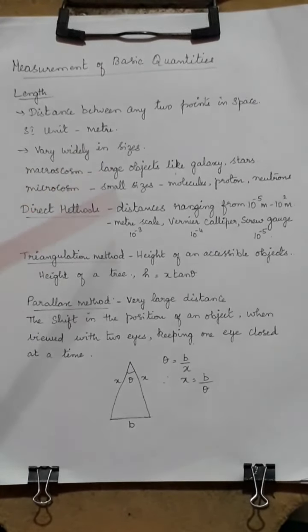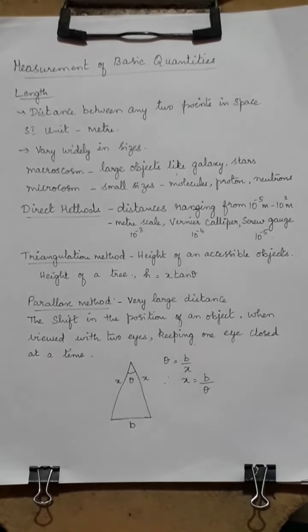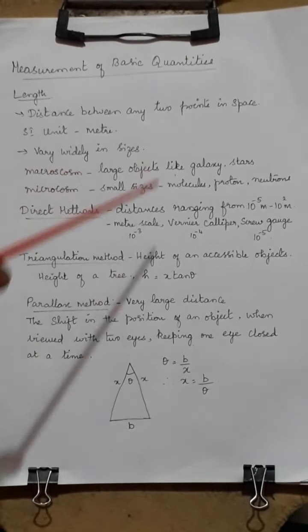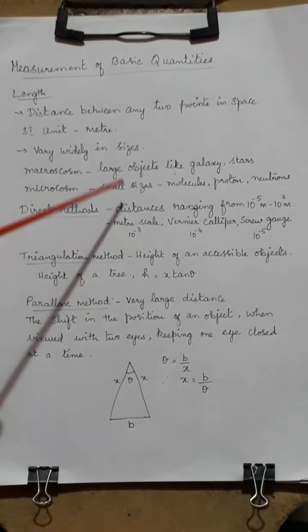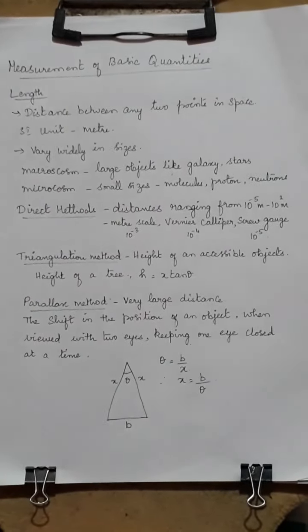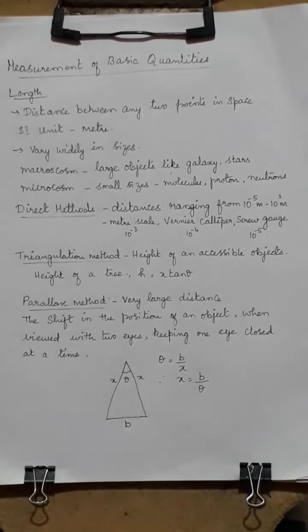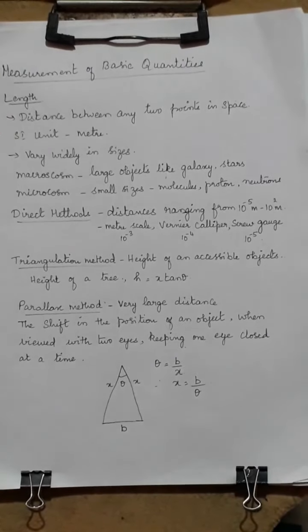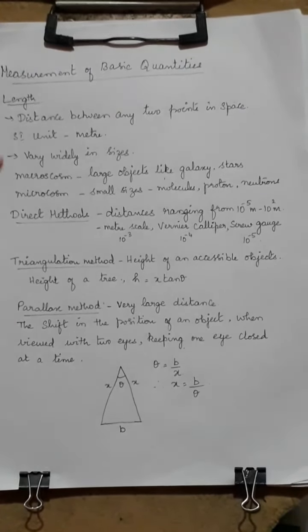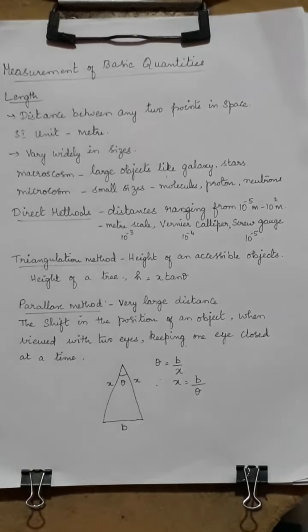Examples of large objects are stars and galaxies; when you measure those lengths, they are called the macro system. Micro is the length of a molecule, proton, neutron and all such things. Okay children, understood? This is the definition of length, its unit, and the various sizes you have in length.